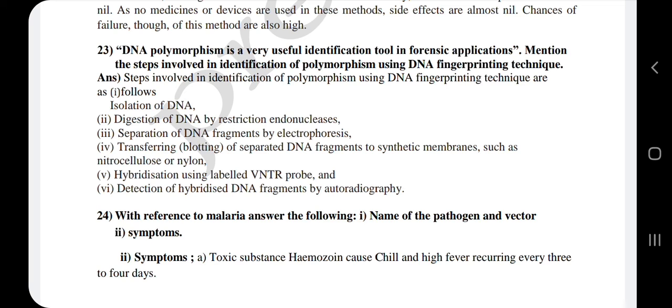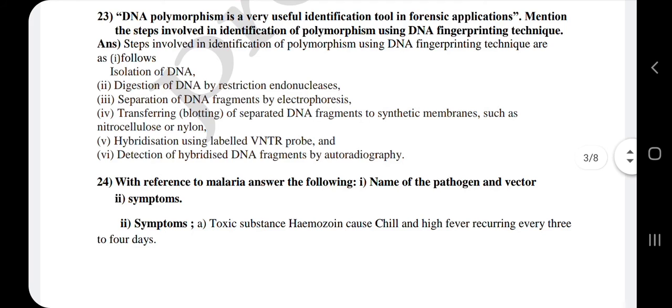First one is isolation of DNA. Second one, digestion of DNA by restriction endonucleases. Third one, separation of DNA fragments by electrophoresis. Fourth one, transferring or blotting of separated DNA fragments to synthetic membranes such as nitrocellulose or nylon.